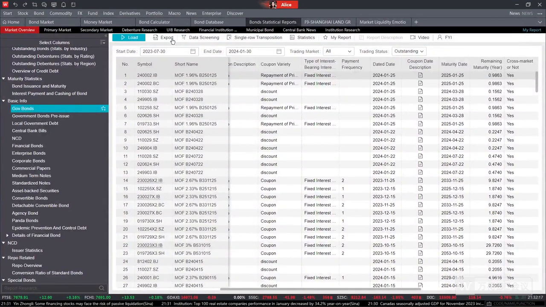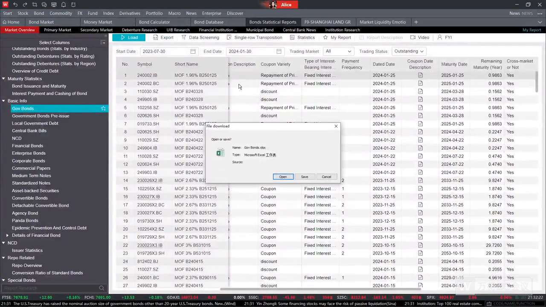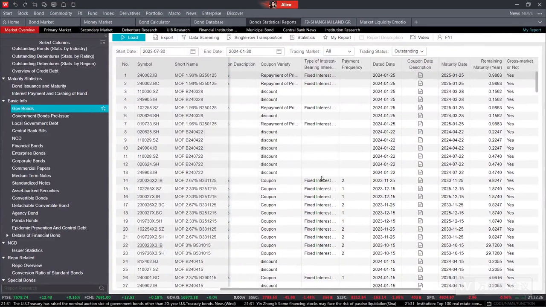We can notice that on the top over here, there is the export button. Once I click it, such a result can be downloaded in an Excel file. So we can notice that in such a market overview, we can get the kind of information that the analyst may be more concerned about.